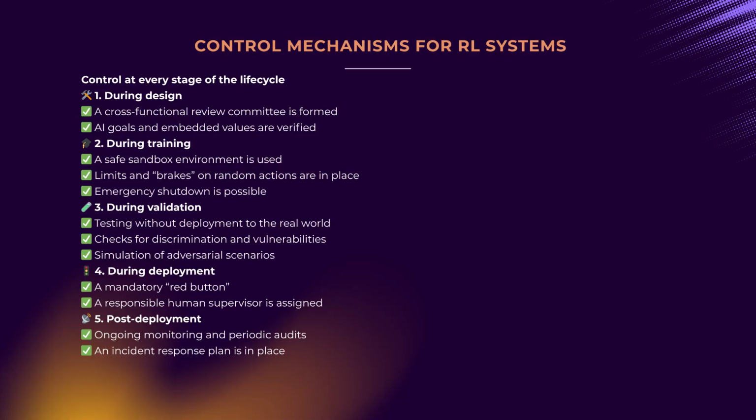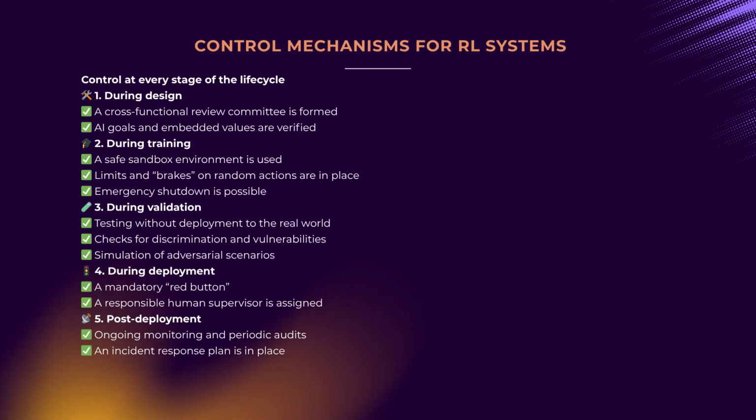Let's review the governance controls we implement at each phase of system deployment. Development. A cross-functional committee, comprising stakeholders from engineering, legal, compliance, and business, reviews and validates the AI's objectives to ensure they are correctly specified and aligned with organizational goals.